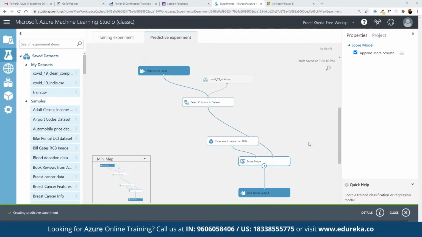In the same way, we can integrate this entire component using a simple R script back in Power BI, through which, using that R script, we can easily create the deployment and have it done.